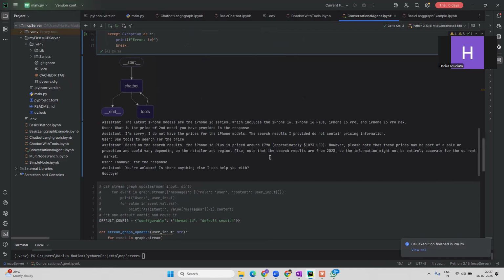And this is how you can use the memory to keep the conversation going in that chat room. So I hope we have seen a few things in this video with respect to memory saver, threading, thread IDs, and how it uses the default session to hold the conversation within that particular chat room.